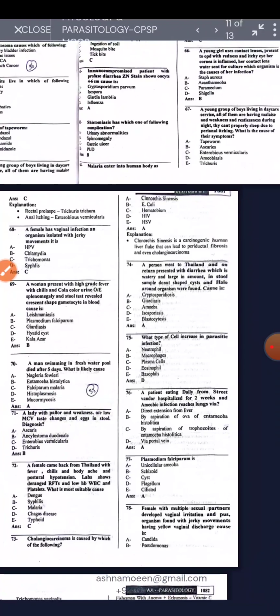A person went to Thailand and returned with diarrhea, which is watery and large in amount in the stool. Donut shaped cyst, cryptosporidiosis. What type of cell increases in a parasitic infection? It is the eosinophil.